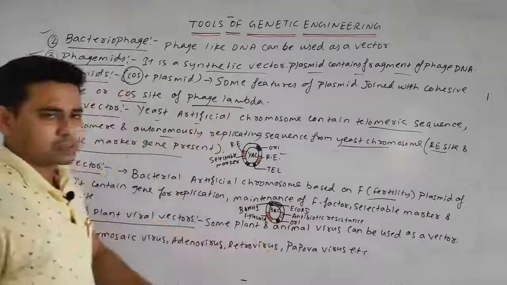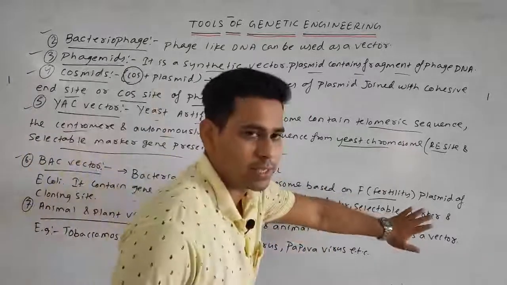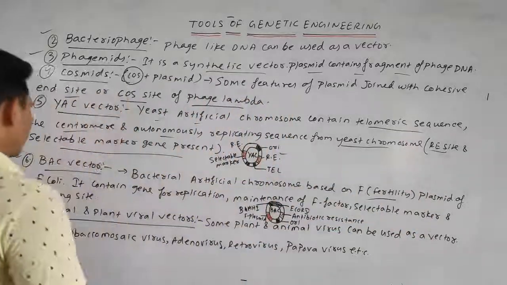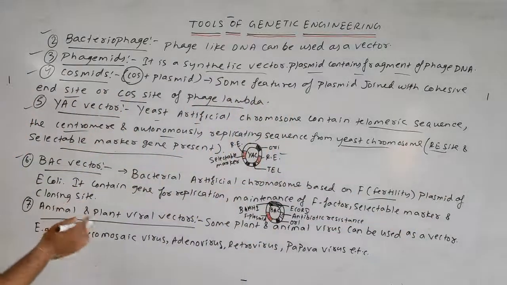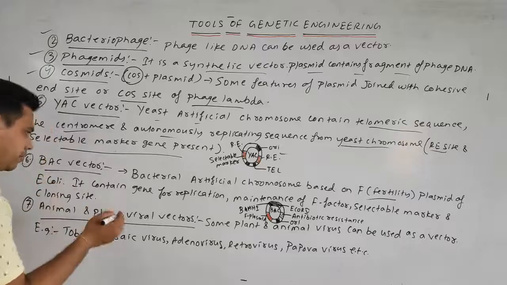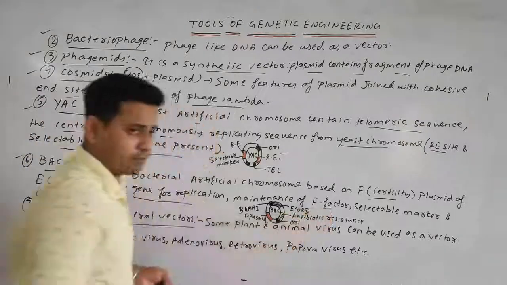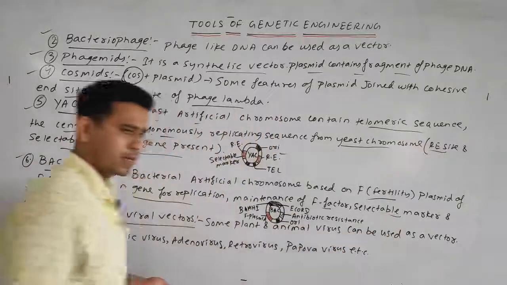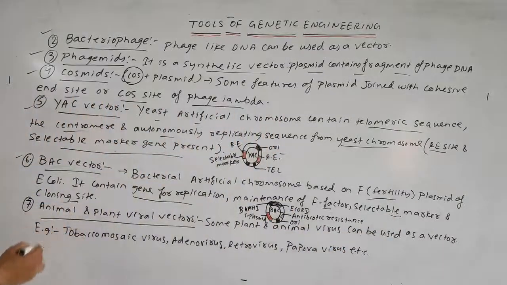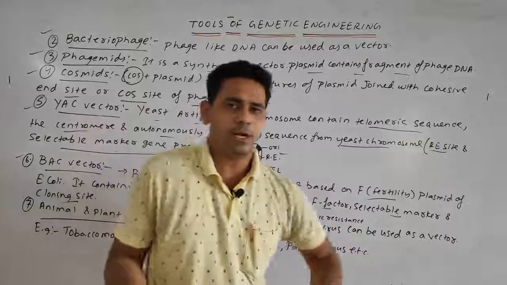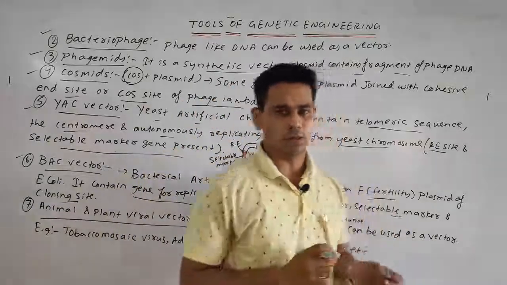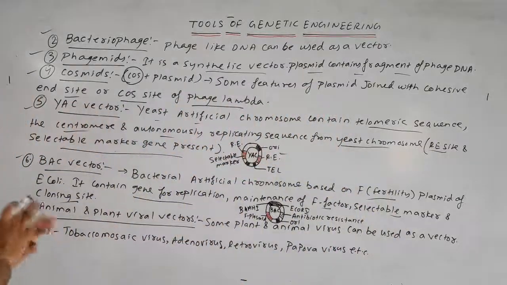So it takes place in the case of the F plasmid, or the fertility plasmid, of E. coli, or the bacteria. Simply it contains the gene for the replication or the maintenance of the F factor. Obviously the selectable marker is also present, and also the cloning site. Obviously a cloning site will definitely be present, otherwise how would it make the cloning?